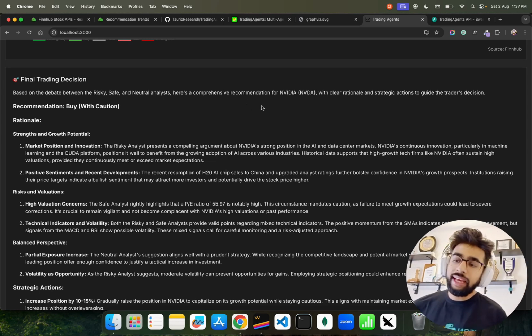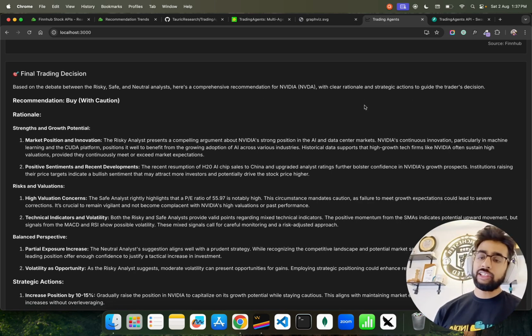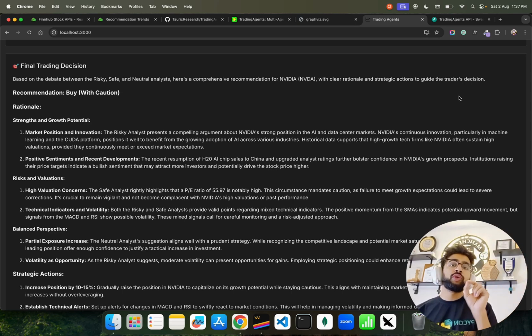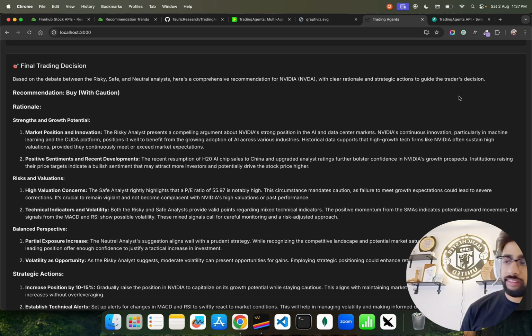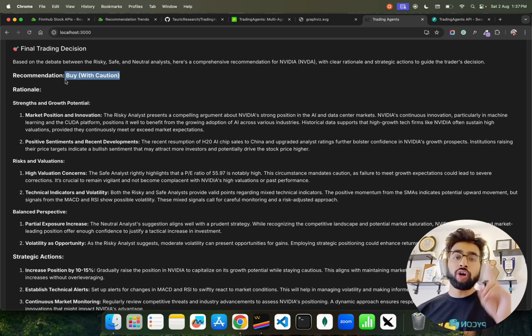They give you a comprehensive recommendation for NVIDIA with clear, rational, and strategic actions to guide the trader's decision. As I told you, it's just going to augment you. In the end, only the trader will take the decision. Now, if you look at this, it also gives you a recommendation to buy, but with a caution.